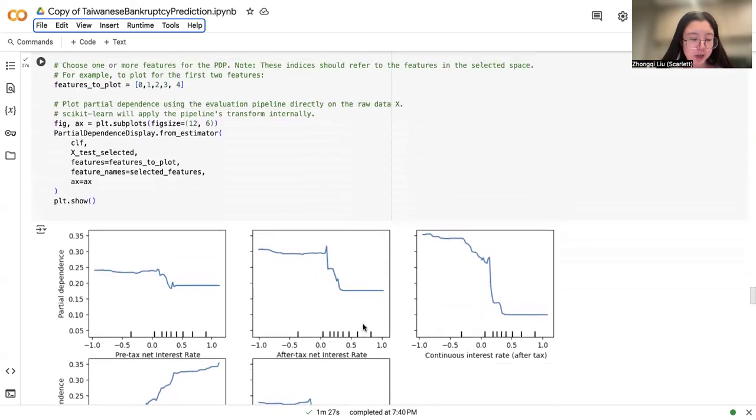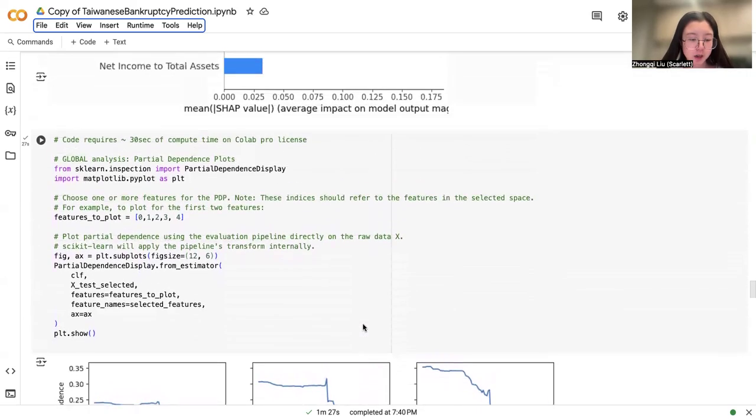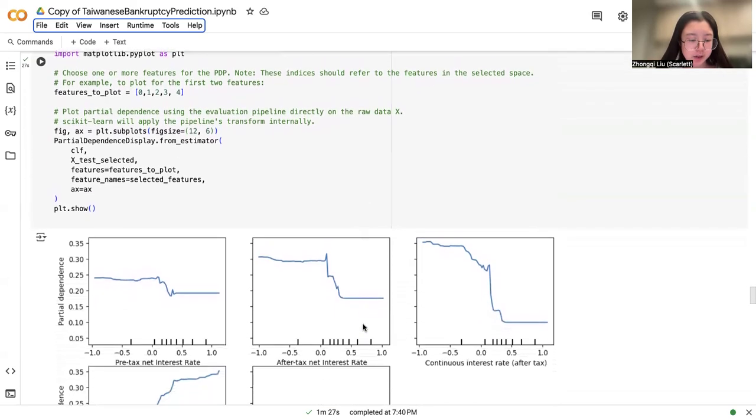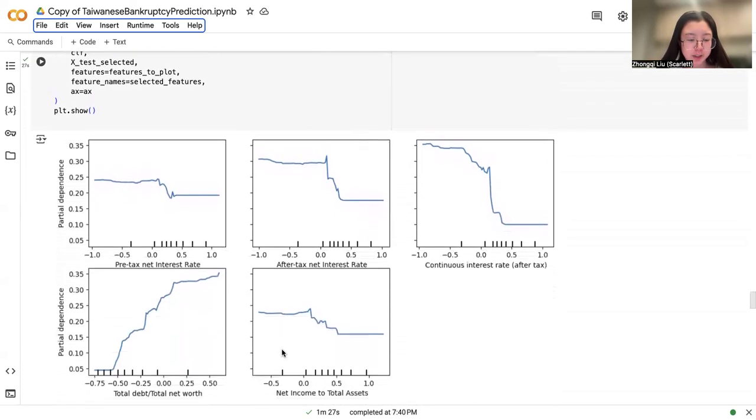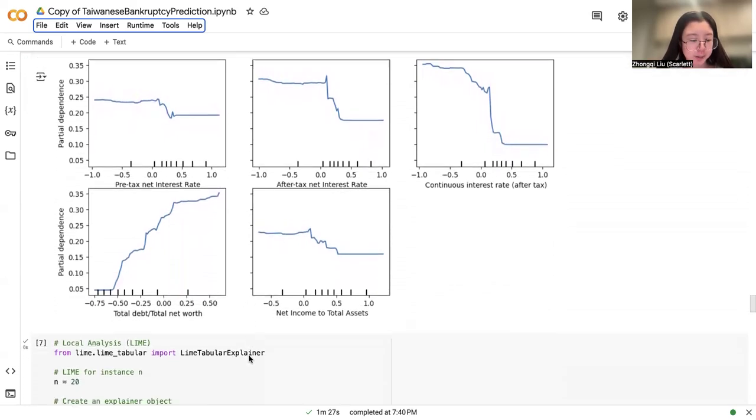Next one is partial dependency plots. They helped us visualize the relationship between key features such as debt to net worth ratios and the predicted likelihood of bankruptcy. We could clearly see that as debt levels increase, bankruptcy likelihood also rises, reinforcing our business understanding.